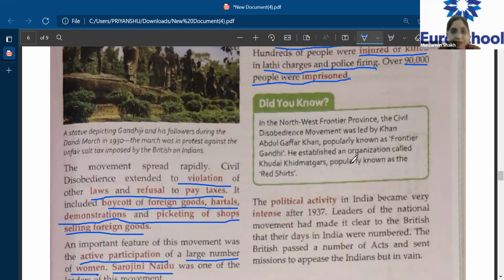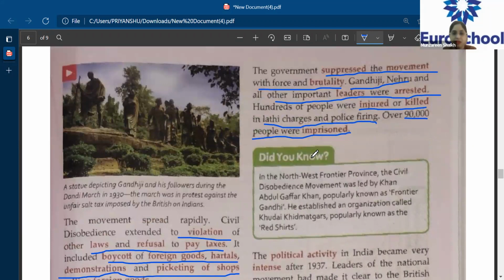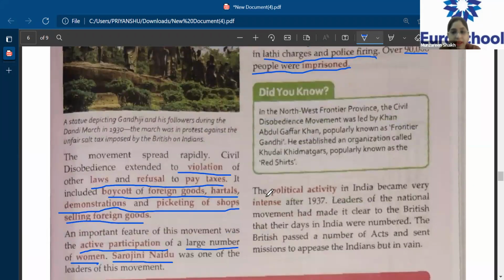Clear? Yes, ma'am. Which movement am I talking about? Ma'am, the civil disobedience movement. Very good. Now, the political activity in India became very intense after 1937. Leaders of the national movement had made it clear to the British that their days in India were numbered. The British passed a number of acts and sent missions to appease the Indians, but in vain.